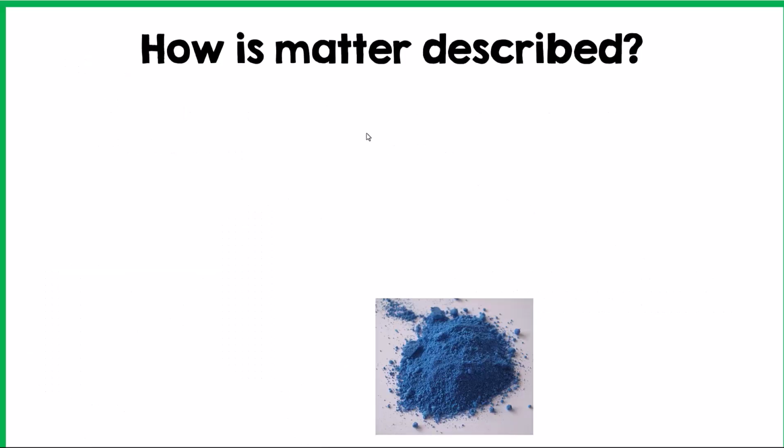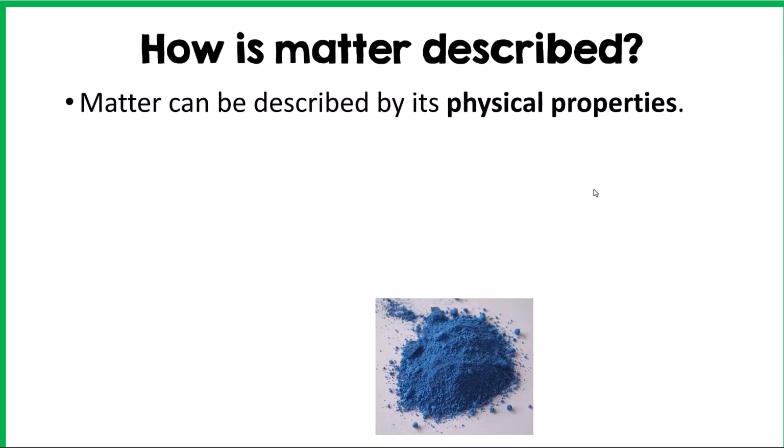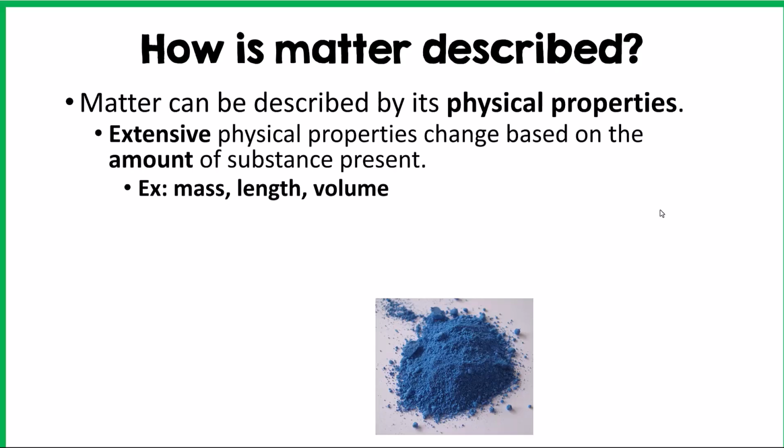So how is matter described? Matter can be described by its physical properties. And we can divide those physical properties into extensive and intensive physical properties. Extensive physical properties change based on the amount of the substance that's present. So if there's more of a certain substance, it's going to have a greater mass. So when we change the amount, the mass changes, and that makes it an extensive property.